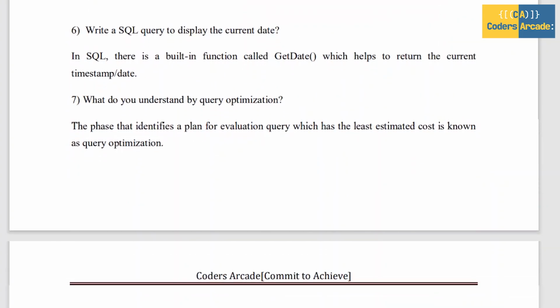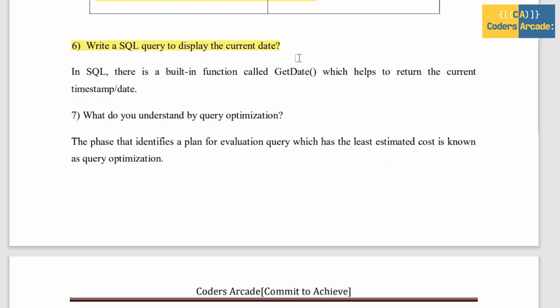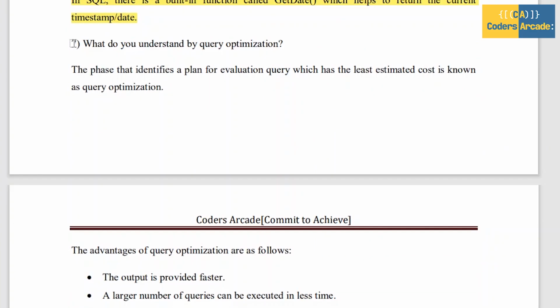And next move on to the sixth question. Sixth question is, write a SQL query to display the current date. To get the current date and time in SQL, we use the getDate function. This function returns the datetime data type. In other words, it contains both the date and time. The getDate function helps to return the current timestamp or date. And using the getDate function, we have to display the current date.